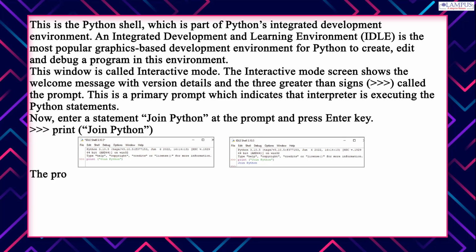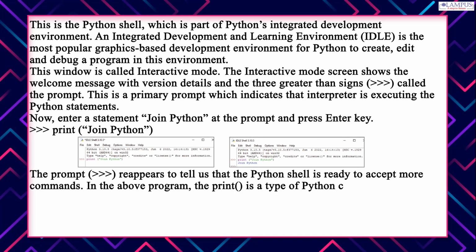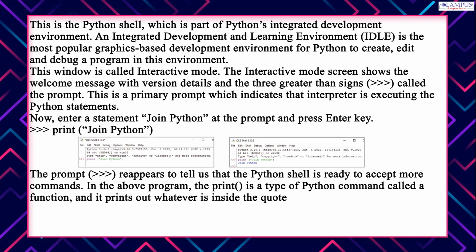The prompt reappears to tell us that the Python shell is ready to accept more commands. In the above program, print is a type of Python command called a function, and it prints out whatever is inside the quotes to the screen.